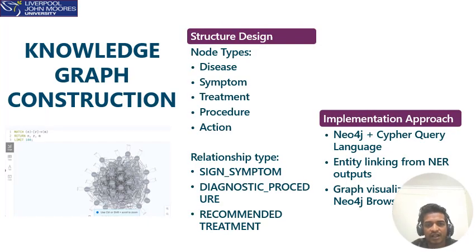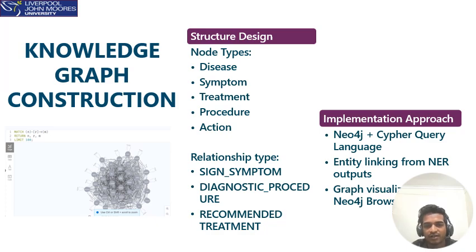After extracting the entities, the next phase was constructing the knowledge graph, which is the core of our QA system. The idea here is to represent real-world medical knowledge in a structured, interconnected format, where each node is an entity like a disease, symptom, or treatment, and each edge is a semantic relationship between those medical entities. For example, migraine may have a has-symptom relationship to headache and may be connected to CT scan through a required-test edge. We built this graph using Neo4j, a popular graph database that supports the Cypher query language, which is excellent for querying complex relationships.